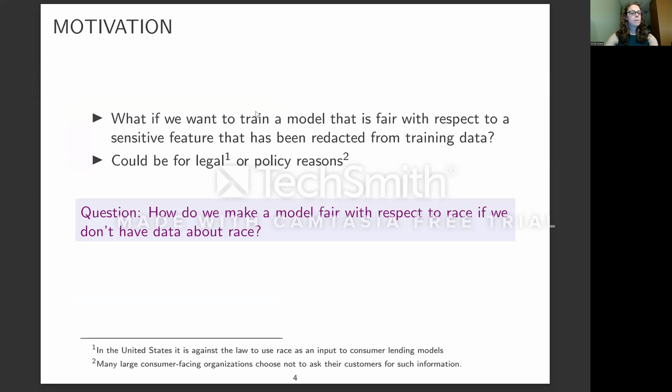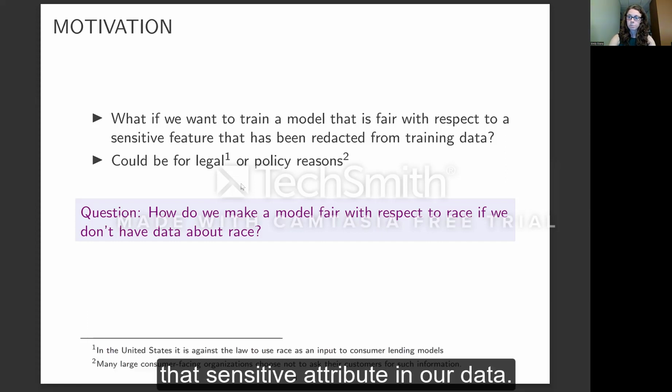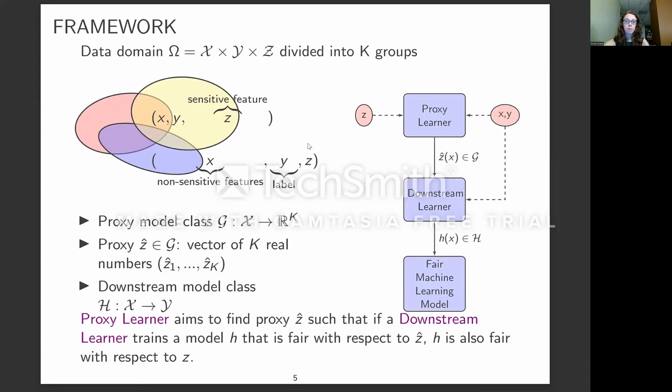So in this paper, we asked the question, what if we want to train a model that is fair with respect to a sensitive feature that's been redacted from the training data? This could be for legal or policy reasons, so the feature that we would like to optimize for fairness, like race or gender, isn't in the data. How can we make a model fair with respect to something like race if we don't have data about race? So we take a pipeline approach.